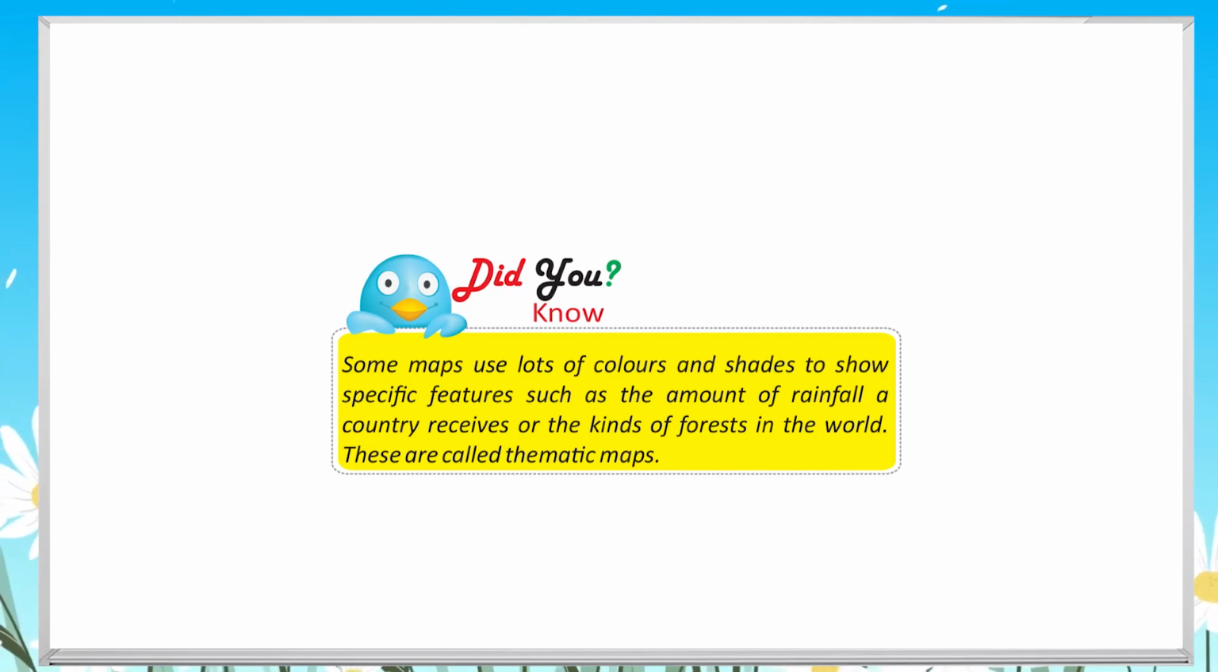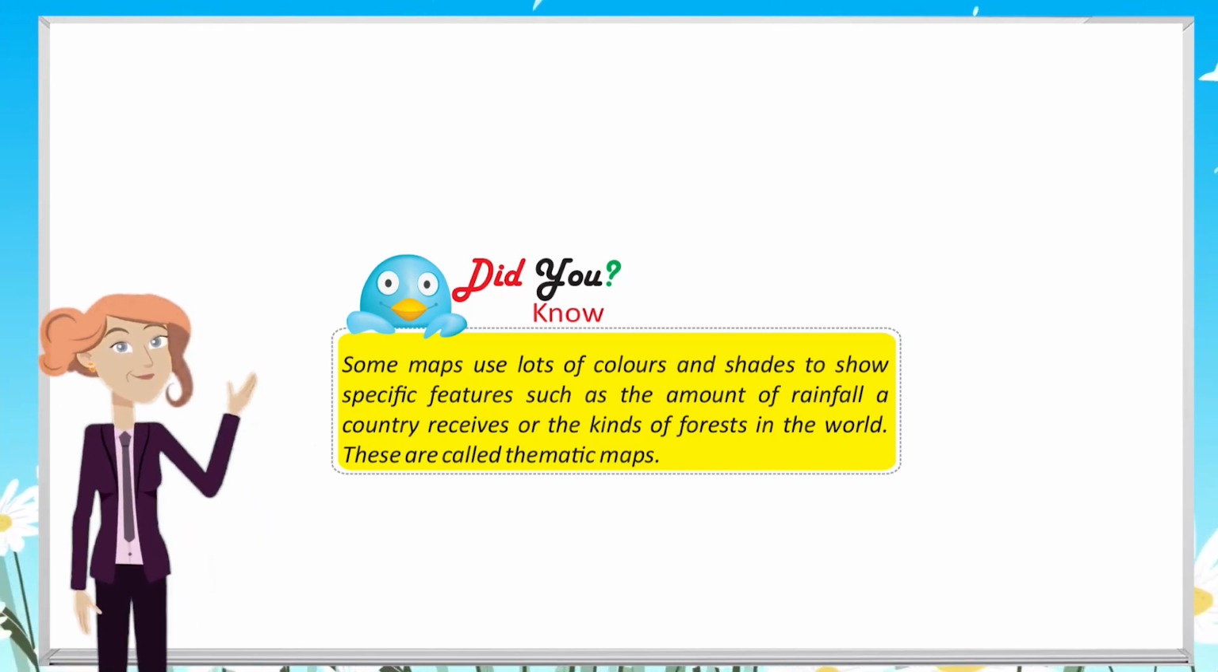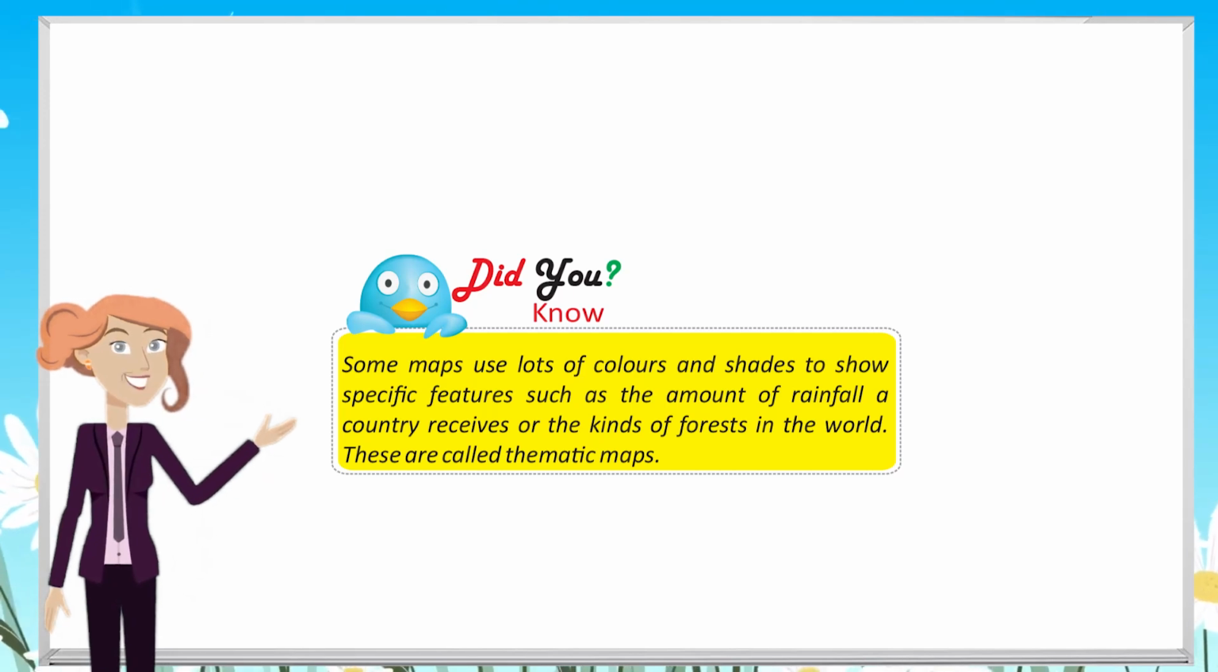Did you know? Some maps use lots of colors and shades to show specific features such as the amount of rainfall a country receives or the kinds of forests in the world. These are called thematic maps.